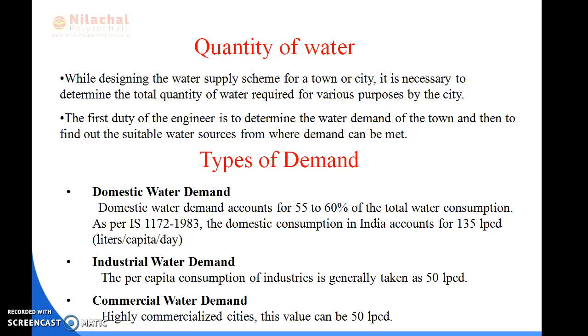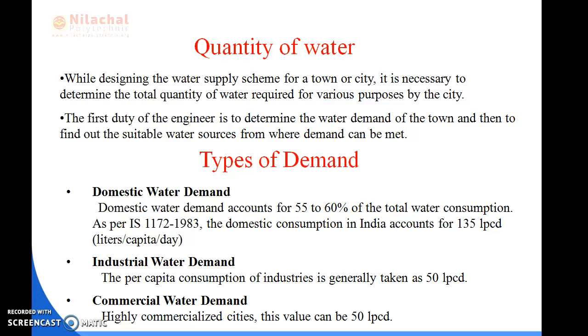If we see how it is 135 LPCD, how to calculate 135 LPCD, we can say that in drinking purposes we use 5 liter per capita per day. Next is cooking purpose, we use 5 liter per capita per day. Next is bathing purposes, we use 55 liter per capita per day. Next is washing. Washing we include clothes, utensils, all the cleaning of all houses. We take 40 liter per day. Next, at last we say that flushing we require 30 liter per day. So if we total all this, you will get 135 liter per capita per day.